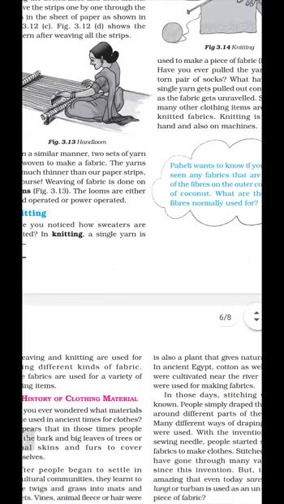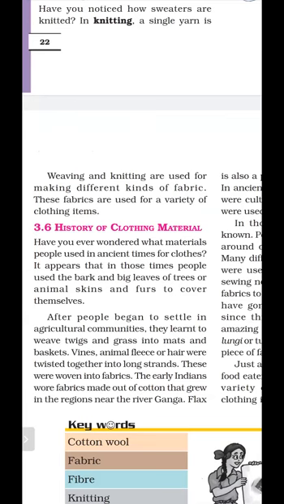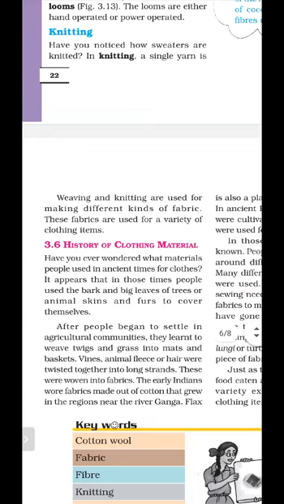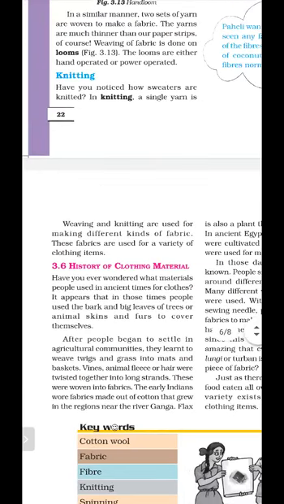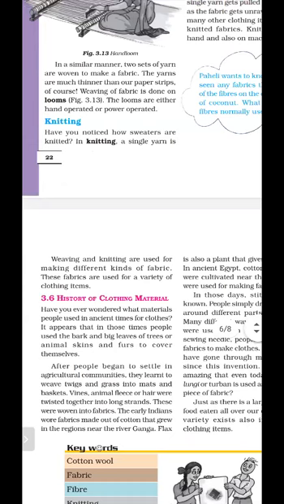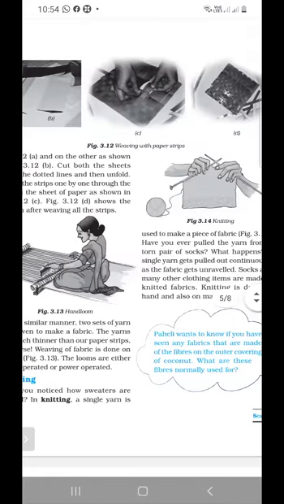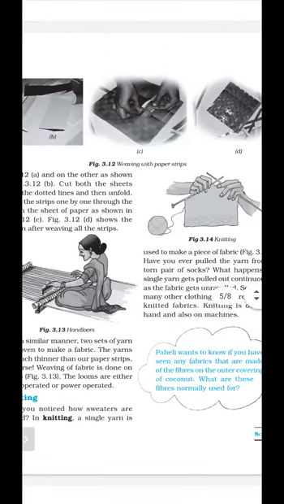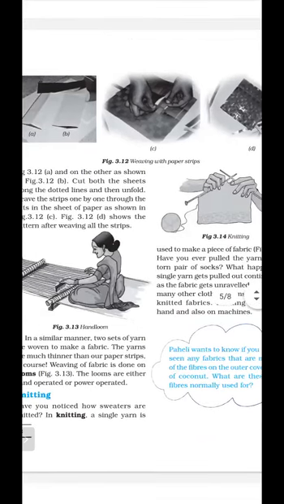So there are two processes, weaving and knitting. In weaving we use two different papers or colors, and in the next process we use knitting, which can be done with our hands or with the help of machines.